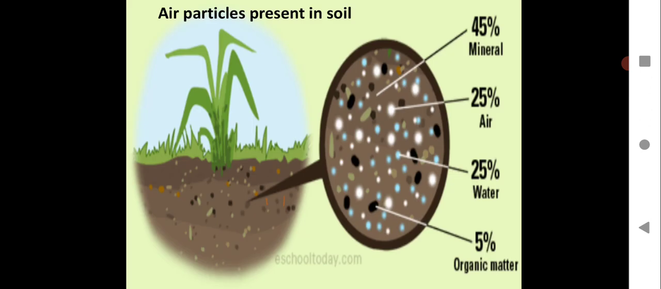So you can see air particles present in soil. Here it is magnified on the right hand side. You can see a plant on the left hand side with the soil. On the right hand side you can see air particles present in the soil, magnified. The soil consists of 45% minerals, 25% air. You can see there are holes which allow the air to enter. 25% water and 5% organic matter.